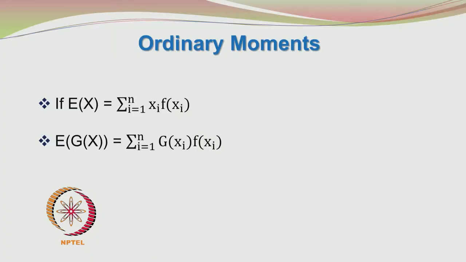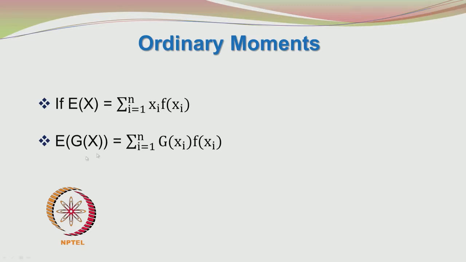So, here also we have ordinary moments and central moments. I will just give the definitions here. The expected value of x is given by sum over i equal to 1 to n of xi f of xi. This is called the first ordinary moment.